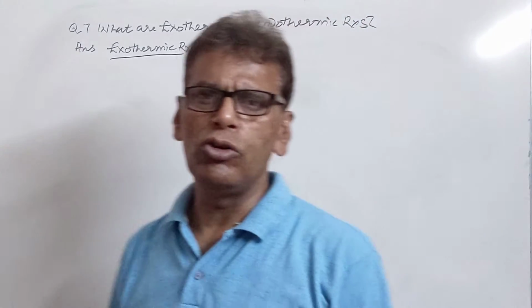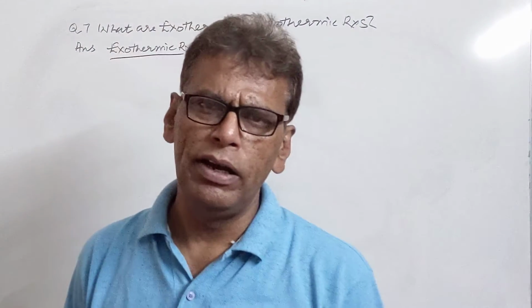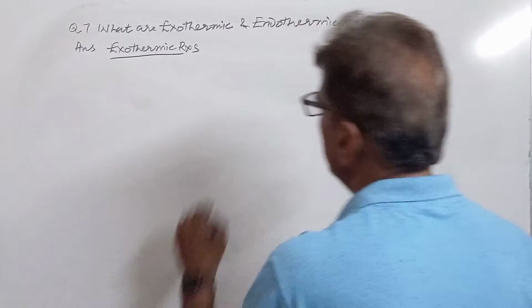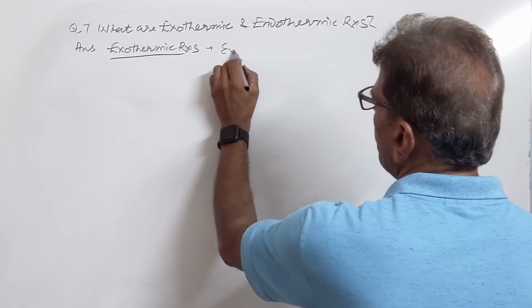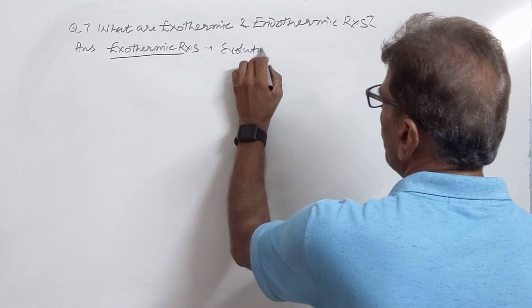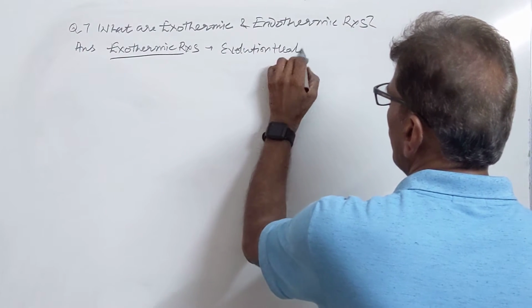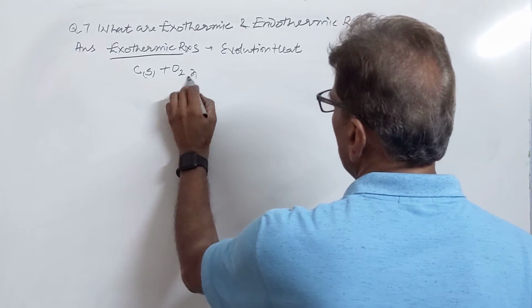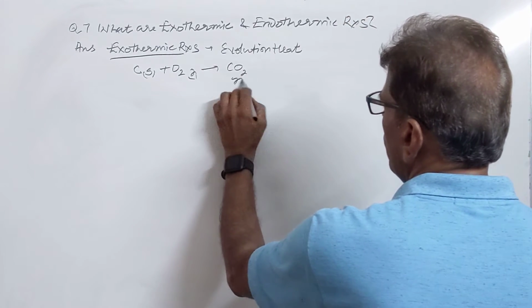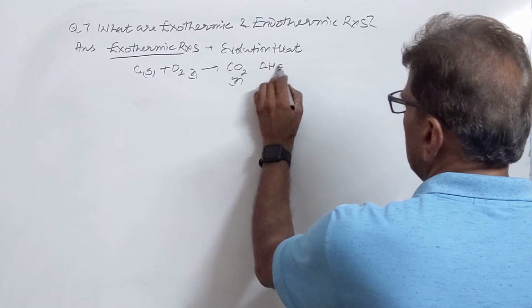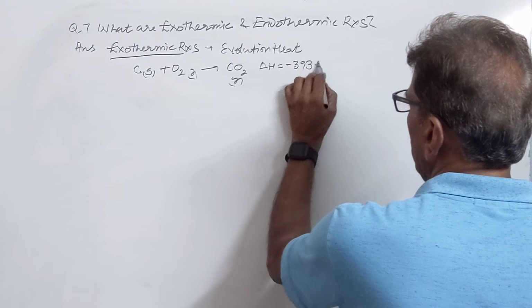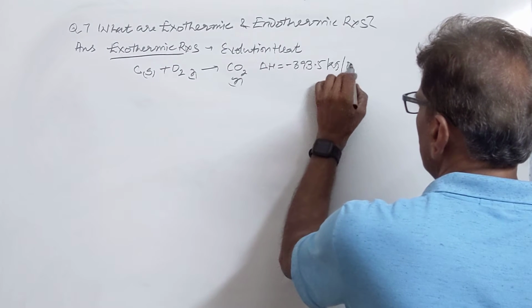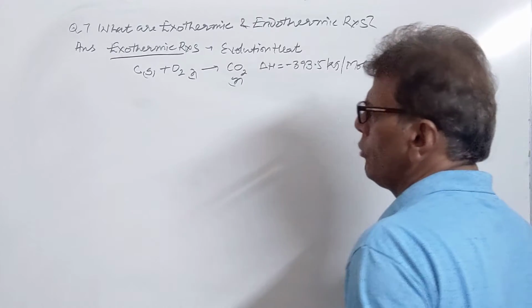Exothermic reactions are those reactions which are accompanied by the evolution of heat. For example, carbon is ignited to give CO2 gas. Delta H is minus 393.5 kilojoule per mole. So these are exothermic reactions.